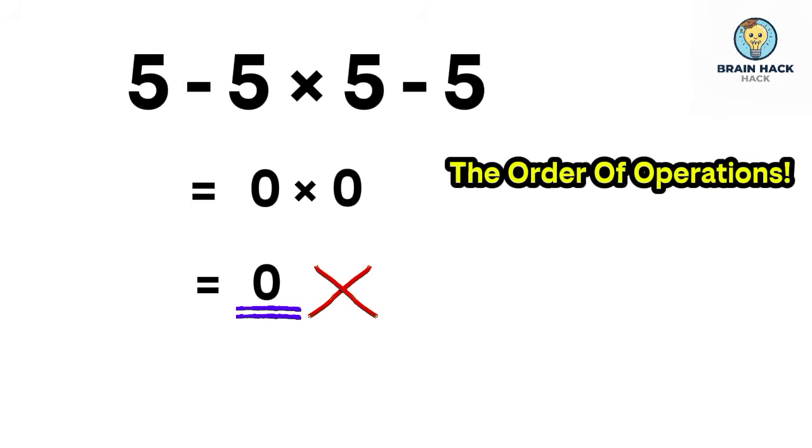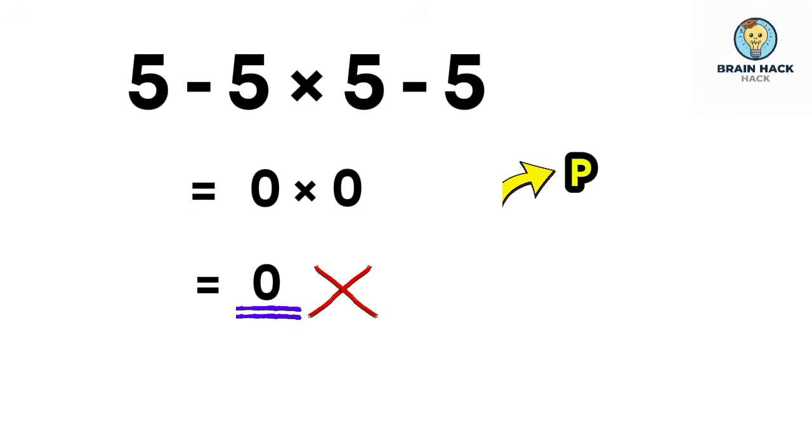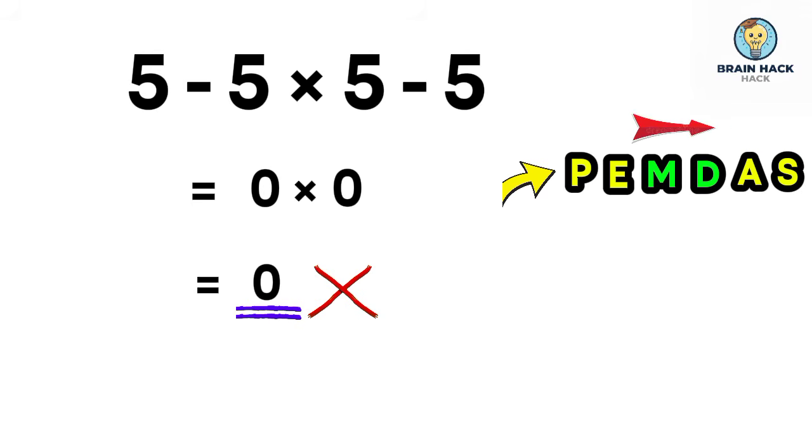The order of operations tells us that we must solve mathematical expressions in a specific sequence. First, we handle parentheses, then exponents. After that, multiplication and division. And finally, addition and subtraction. It is very important to remember that multiplication and division have the same priority, and we solve them from left to right. The same left to right rule applies to addition and subtraction.